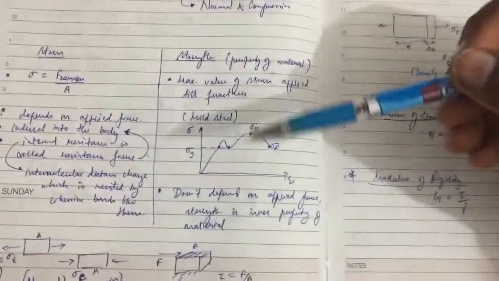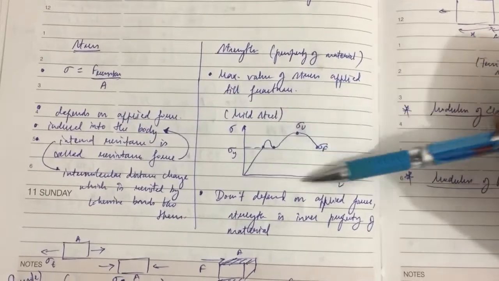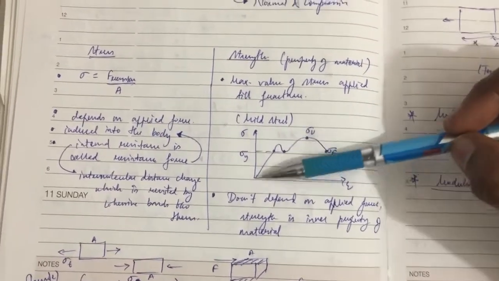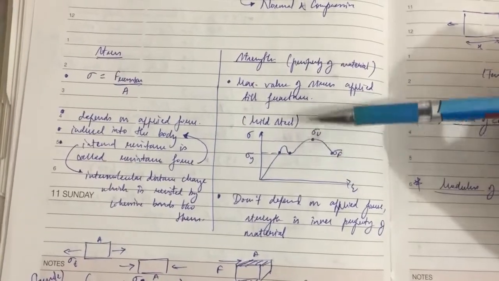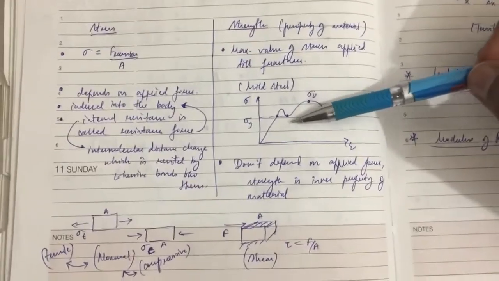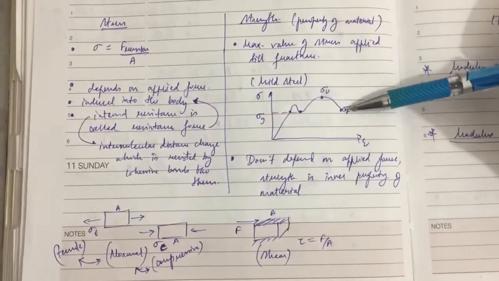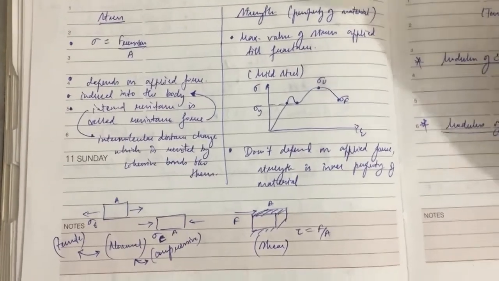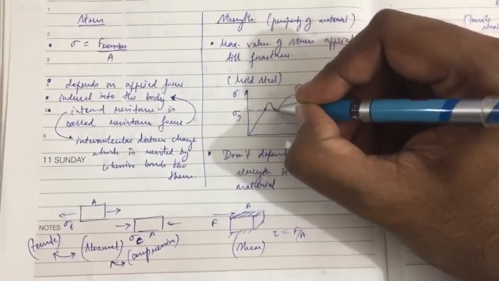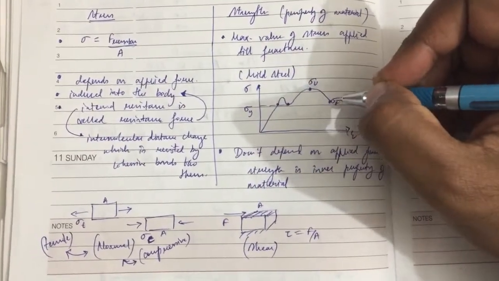So when we come to explain the strength, we can take an example of the stress and strain curve for the mild steel. We can see from the diagram that from the stress and strain curve we can get some of the strengths of the material called yield strength, ultimate strength, and the failure strength. Basically the lower yield point of the material is called the yield strength, and the other ones are the ultimate and the failure strength.